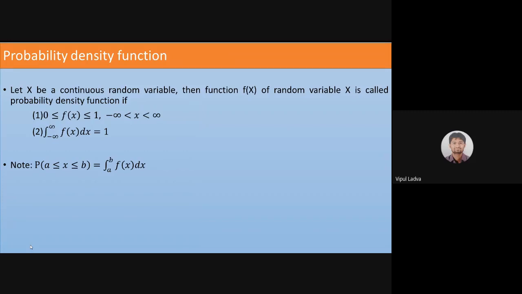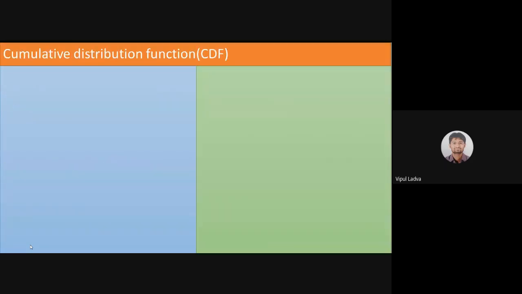So before going for the examples related to the probability density function, here we also need to introduce one more function, which is known as the cumulative distribution function. Next, which is very, very important, is the cumulative distribution function. Before going for it, can any of you unmute your mic and let me know what we mean by cumulative frequency? You have already dealt with that term in your 9th and 10th.